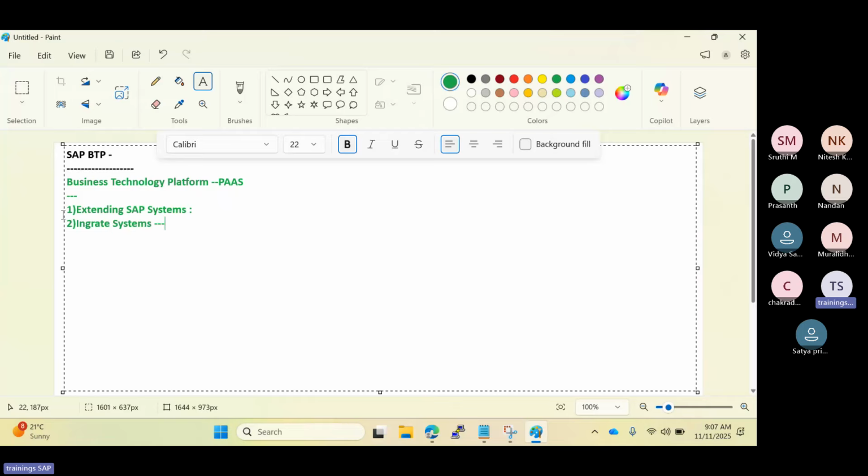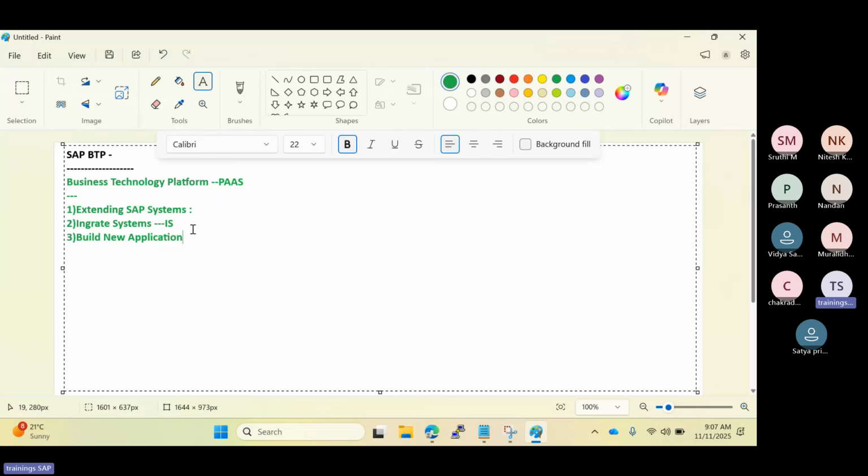So normally we have the Integration Suite. This will be used for CPI, PI, and event mesh kind of configurations. You can integrate the systems here. And also we can use the BTP to build new applications, like Fiori applications, Cloud Foundry applications, ABAP environment applications, and HANA access related applications.